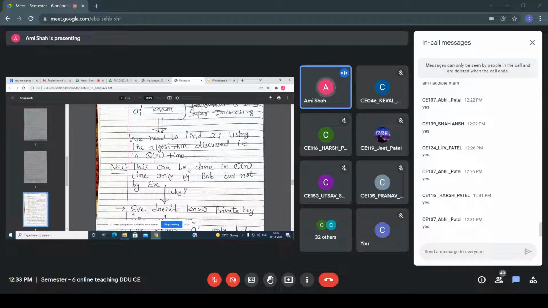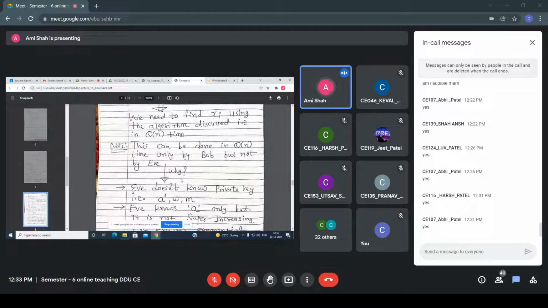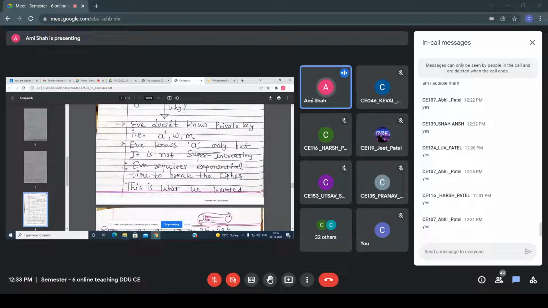But in this case, what happened? Now the attacker doesn't know the private key A', W and M, right? Eve knows only A, because A is public, but that A is not a super increasing sequence.